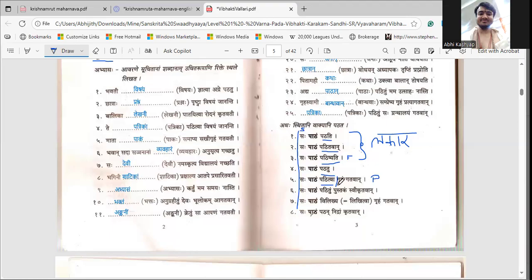Then he is going towards another work. Griham gatavan. Actually, he has completed that also. But here, as compared to Griham Gatavan, Patana Kriya has completed long before that. Then, Saha Patham Pathitum Pustakam Swikritavan. Now, what does this convey?